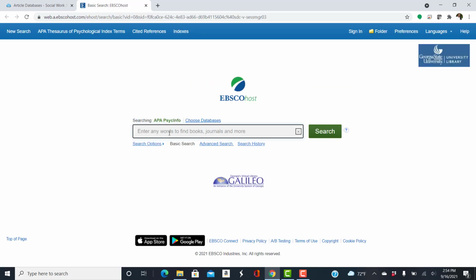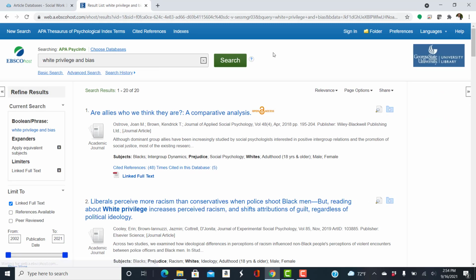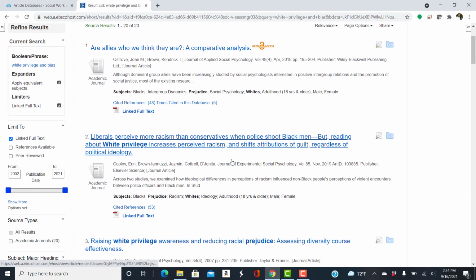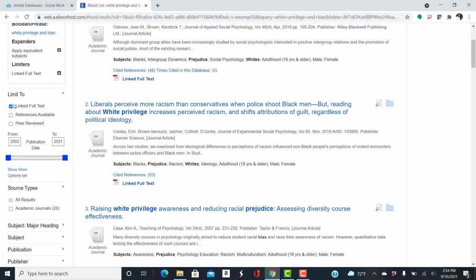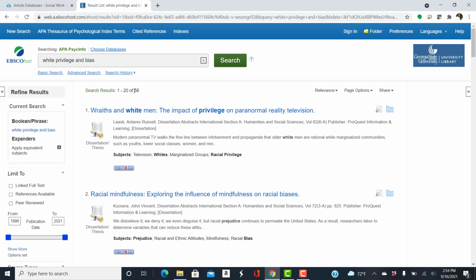Example. And we look for white privilege and bias. Okay. So that's a pretty narrow search. We only have 20 results. Let me just point out a few things in this database. It defaults to full text. So if we take this off, we can broaden our search to 58.